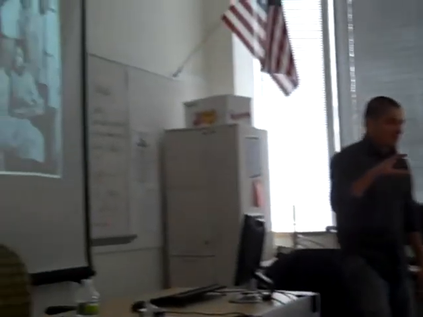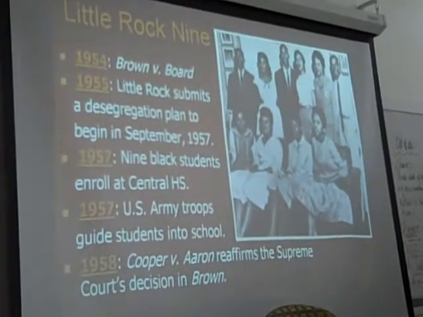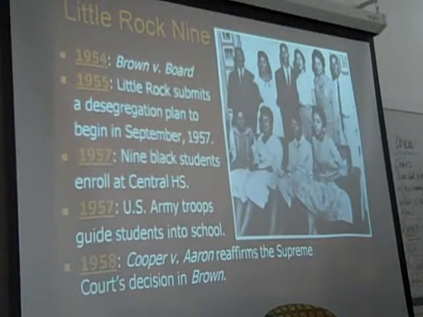That's kind of the moment where our story for Cooper v. Aaron begins. So here's the build-up to Cooper v. Aaron. 1954, Brown v. Board. You're experts in that now. 1955, Little Rock, Arkansas, in response to Brown v. Board, submits its desegregation plan to the city. The head of schools in Little Rock, Arkansas was a man named Virgil Blossom, who creates this plan, and he says, again, with all deliberate speed, we're going to move slowly.